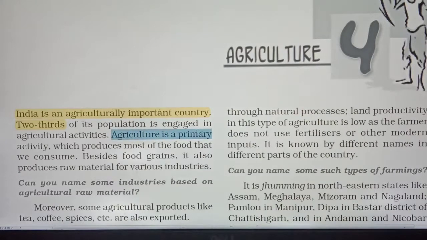We have read in the last chapter of economics that agriculture is a primary activity. Three activities were there: primary, secondary and tertiary. So agriculture is the primary activity which produces most of the food that we consume. The things that we eat come from agriculture. Besides food grain, it also produces raw material for the secondary sector, for the various industries. I told you what industries are: the manufacturing sector, or the secondary sector.